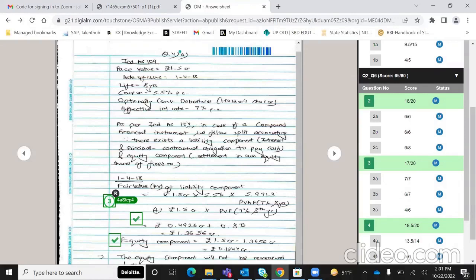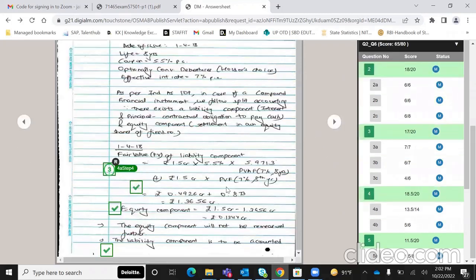Then see, इधर मैंने properly theory लिखा है, तो मुझे marks उसके मिले हैं. I've written Ind AS 109 in case of compound financial instrument. We call it split accounting. This is the keyword, split accounting. Since there exists a liability component, interest and principal, which is a contractual obligation to pay cash, and there's also an equity component, which is settlement in own equity shares of a fixed number. So I've properly written it over here.